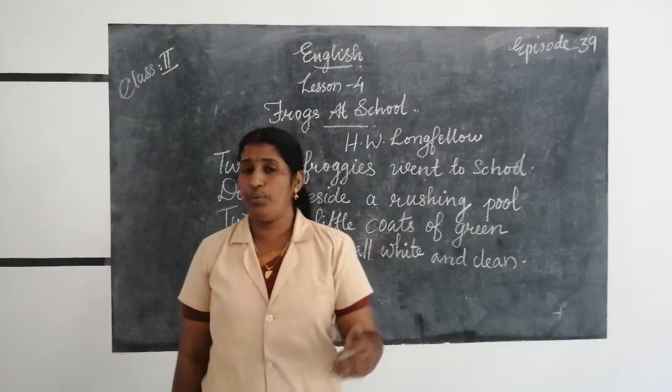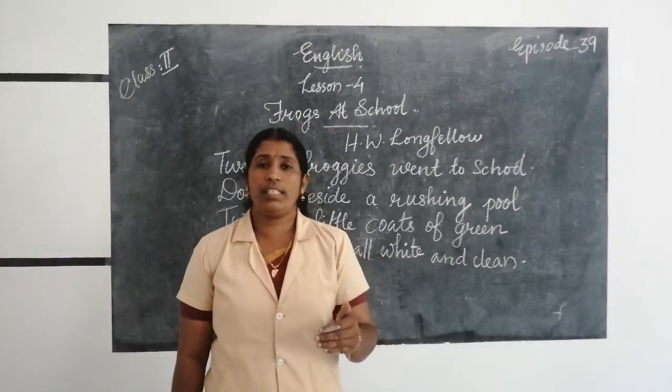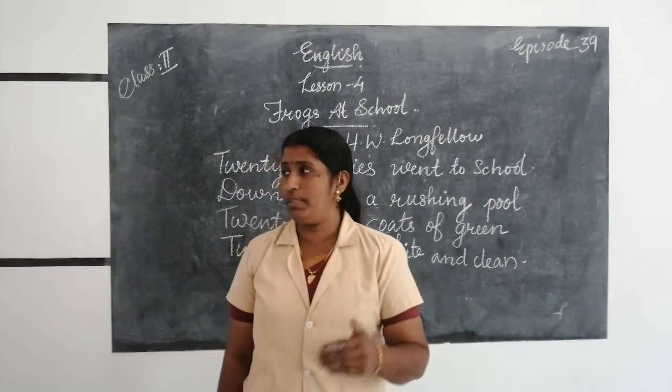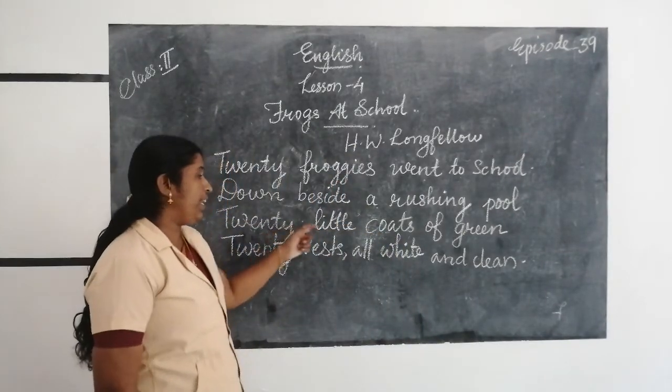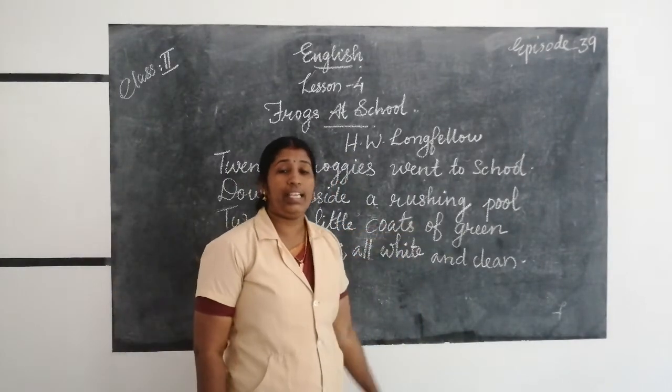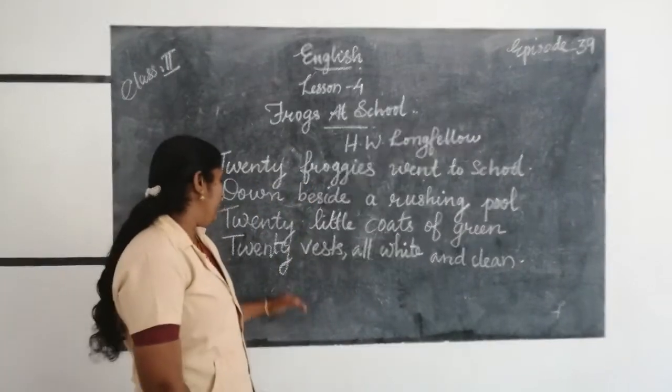They are wearing a uniform. These frogs are wearing a green uniform. Twenty little coats of green. They are wearing twenty little coats and the color is green.